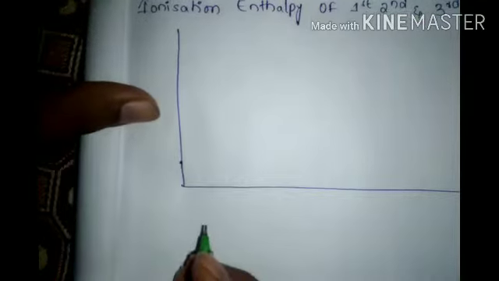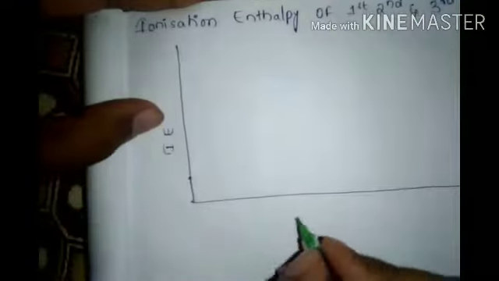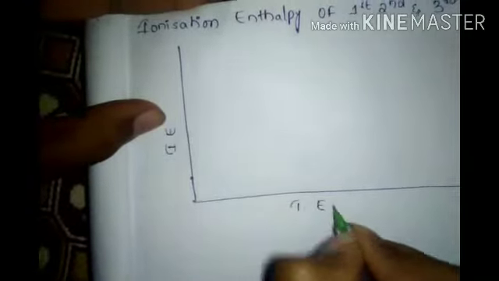Look at this. Take a graph: this is the IE and this is the transition elements, with values 700, 800, 900.